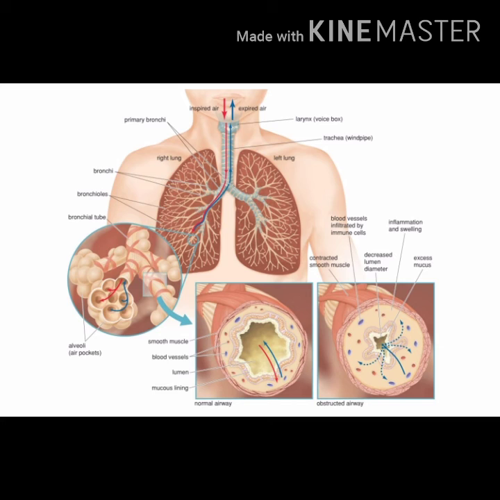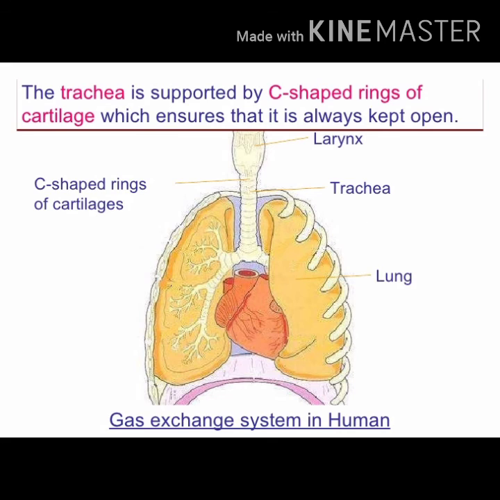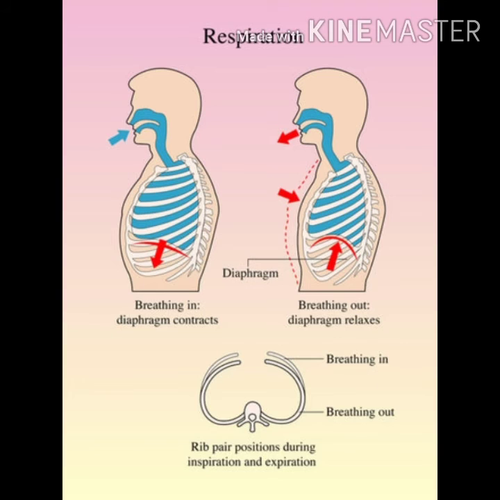The lungs are protected by the rib cage and placed above the diaphragm. Below the lungs there is one small, flattened structure that we call the diaphragm. You might have studied this in the lower classes.